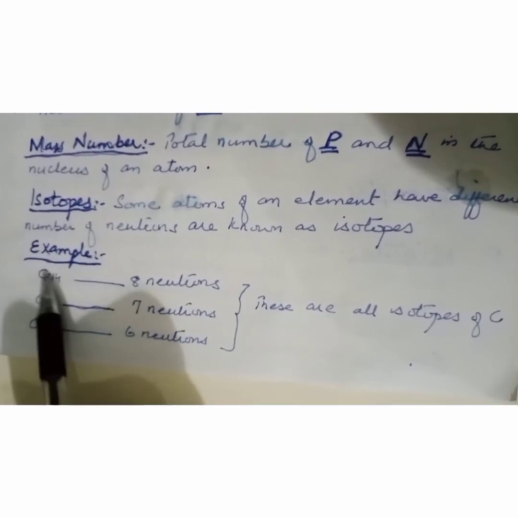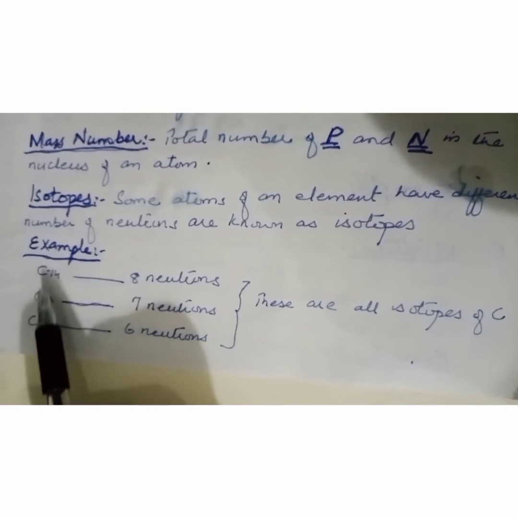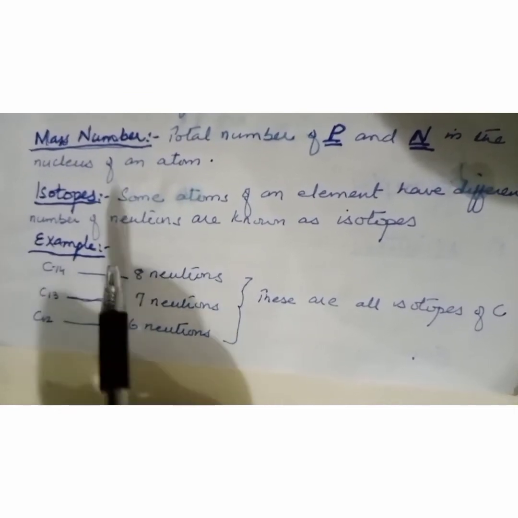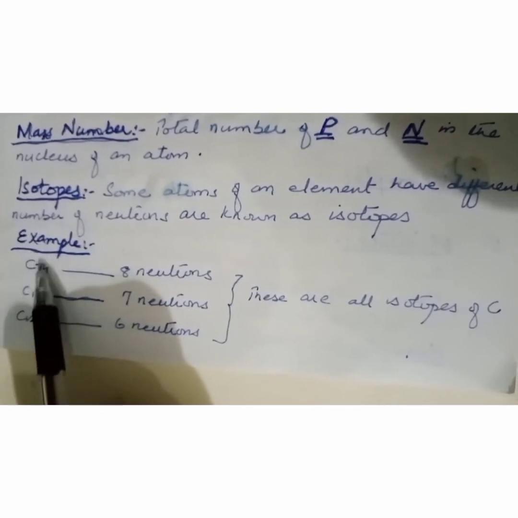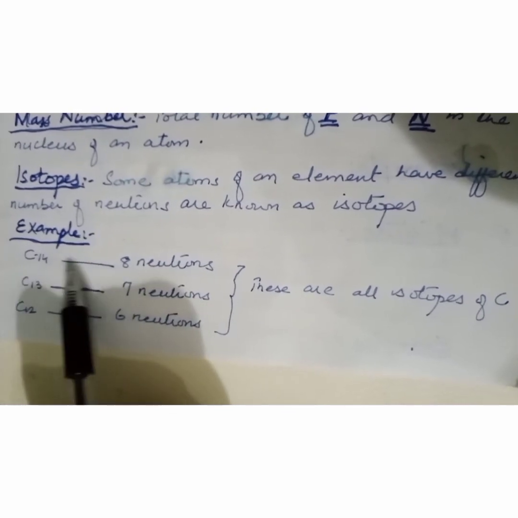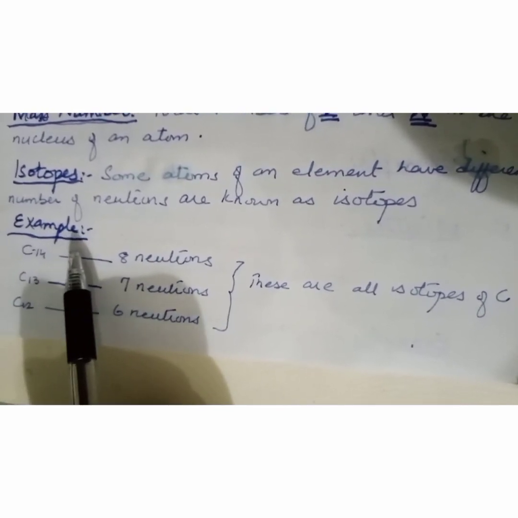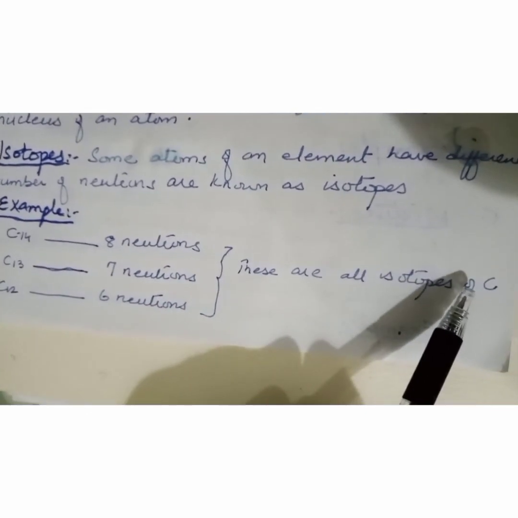Students, this 14, 13 and 12, these are the mass numbers. So when we subtract 6 from this 14, we'll have 8 neutrons, and whatsoever is remaining, that will be the number of protons. So these are all isotopes of carbon, students.